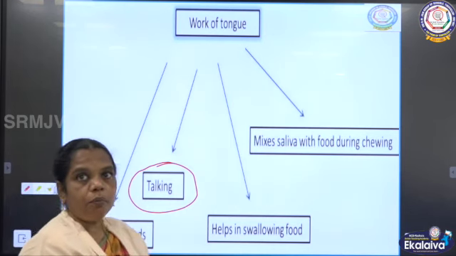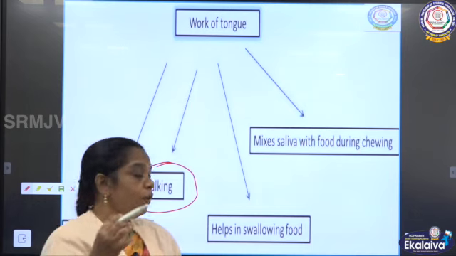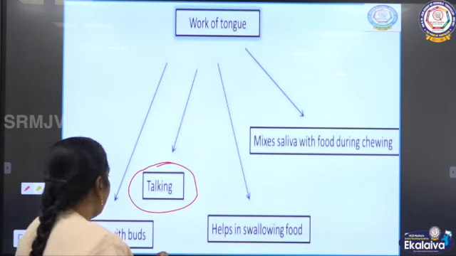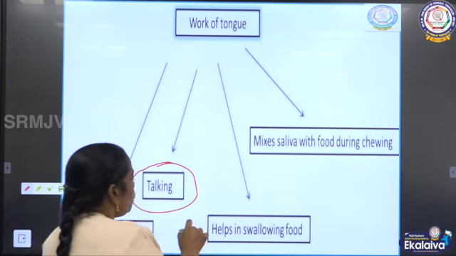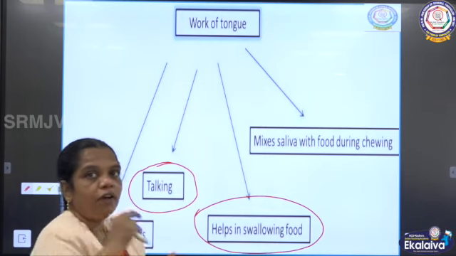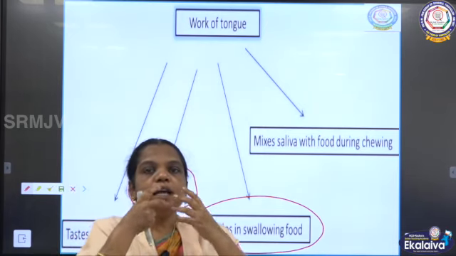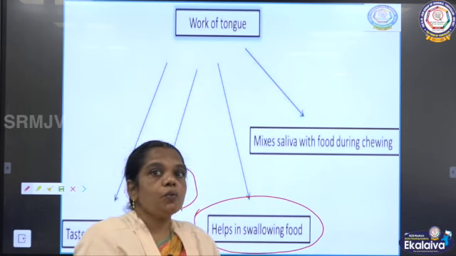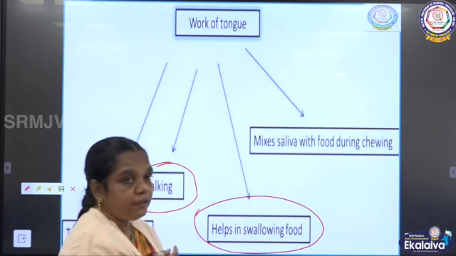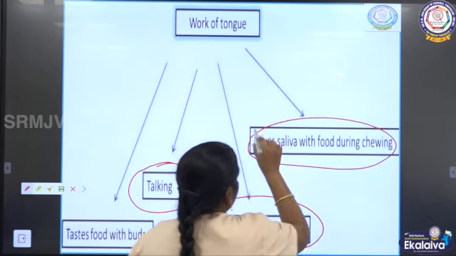With the help of the tongue, the pronunciation and the movement of the tongue, we are talking, and the tongue is also helpful in swallowing food. While chewing it helps to mix, as well as to swallow the food into the food pipe, and the tongue is also helpful to mix the saliva.